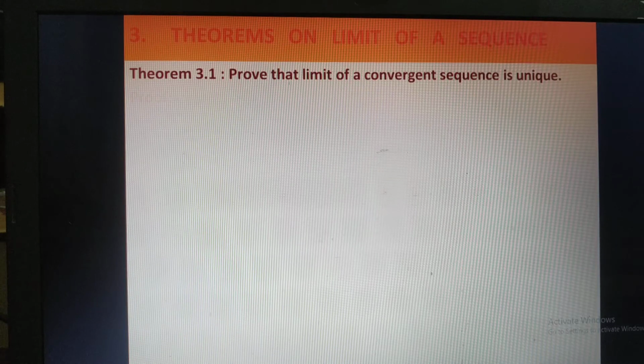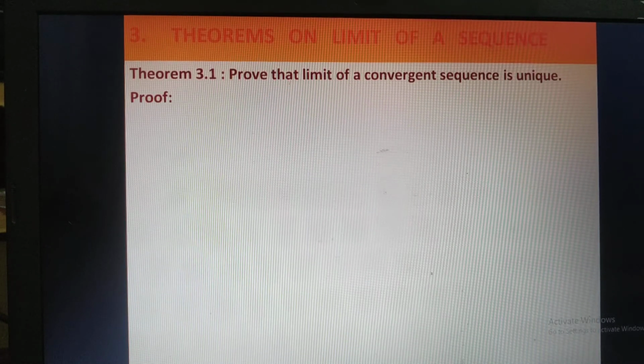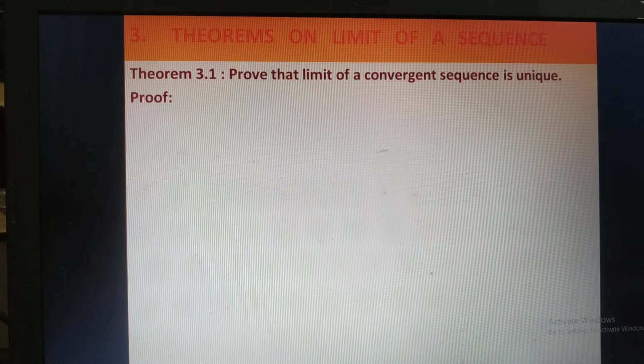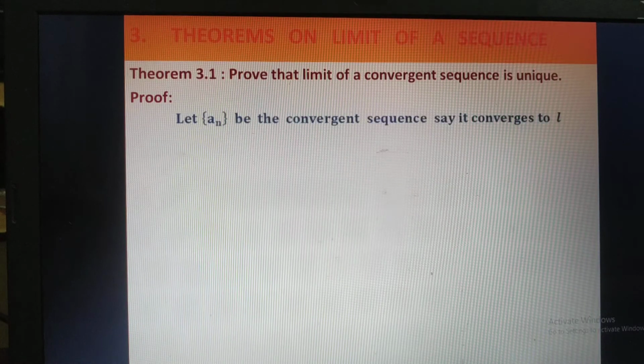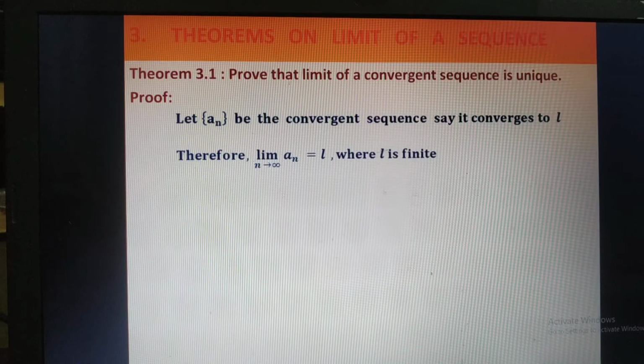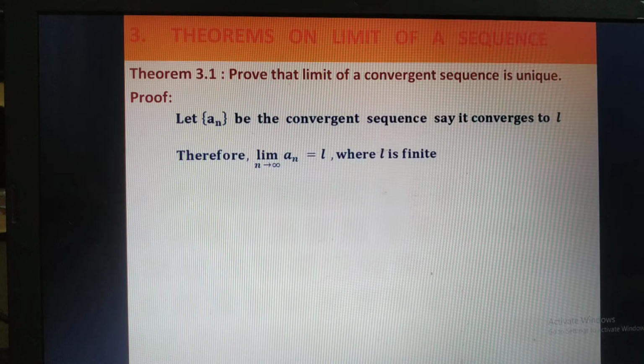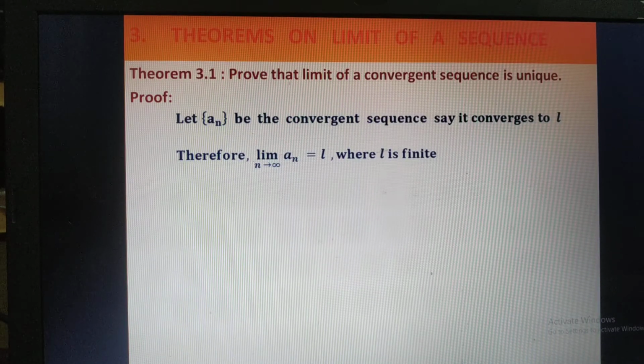So I will go for the proof of this theorem. Let an be the convergent sequence, say it converges to L. Therefore, by the definition, limit n tends to infinity an equal to L, where L is finite. If L is finite, this is the only limit for this convergent sequence.